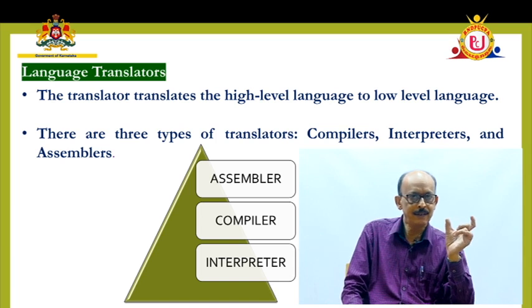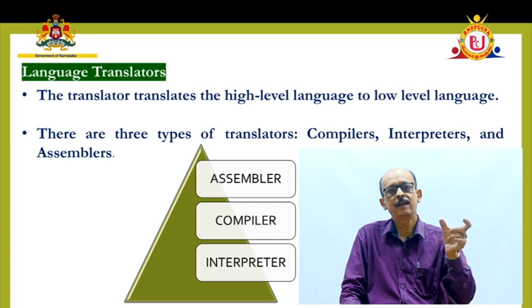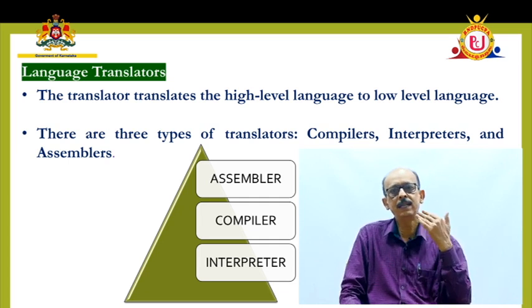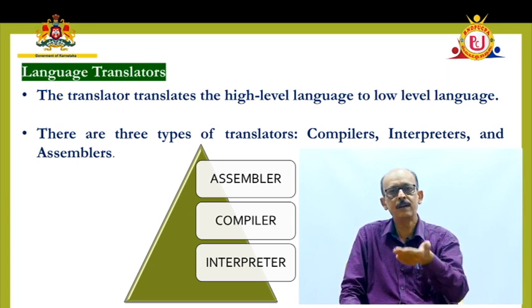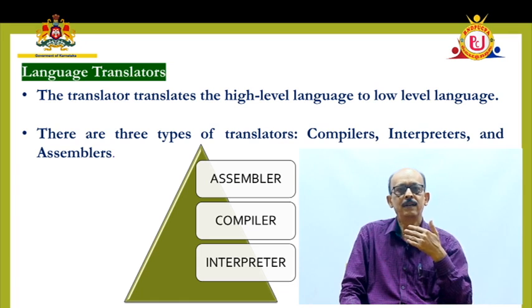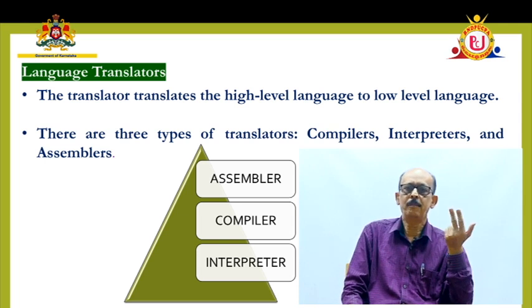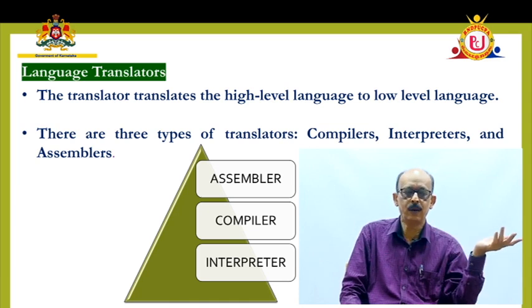But when you have the advantages of one particular translator, some disadvantages will be there. Okay? So basically, assembler, compiler and interpreter. These are the three translators used in computer programming.